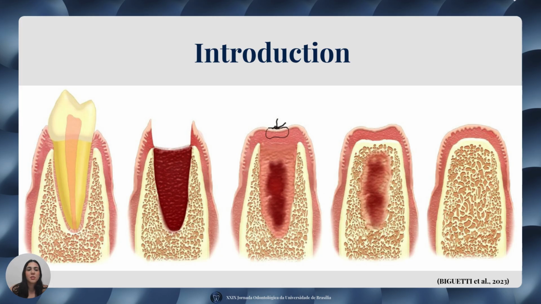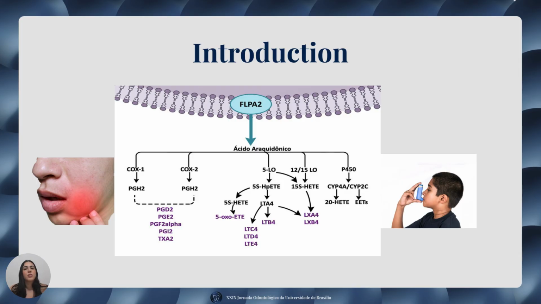Post-extraction bone healing depends on a balance between osteogenic and inflammatory factors, and dysregulation of this balance may compromise tissue repair and quality. After tooth extraction, this inflammatory process occurs involving leukocytes and chemical mediators such as arachidonic acid derivatives. These mediators are metabolized by cyclooxygenase and lipoxygenase pathways and exert direct effects on bone cells, influencing both osteoblastogenesis and osteoclastogenesis.